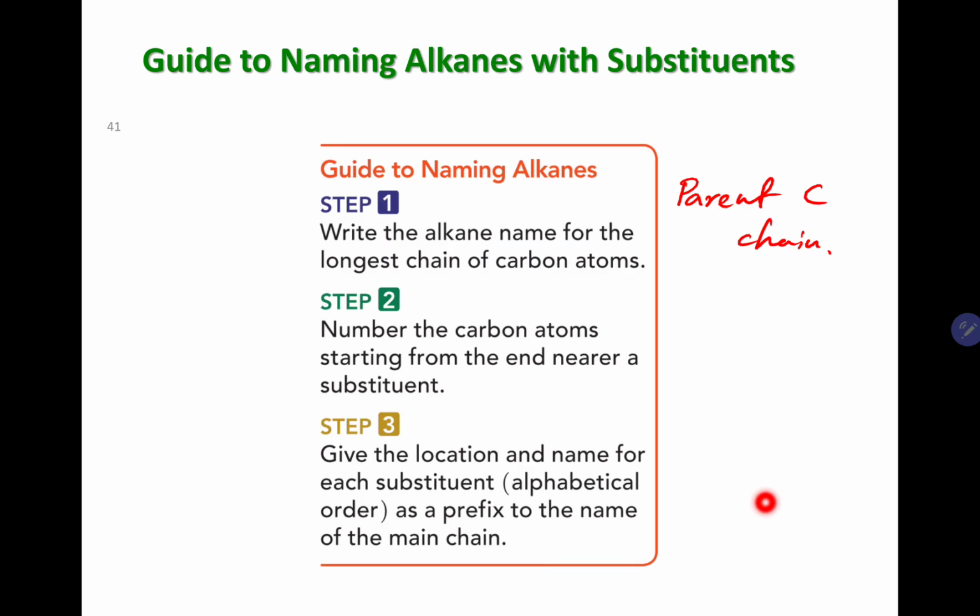The parent carbon chain is known as the longest continuous carbon chain.